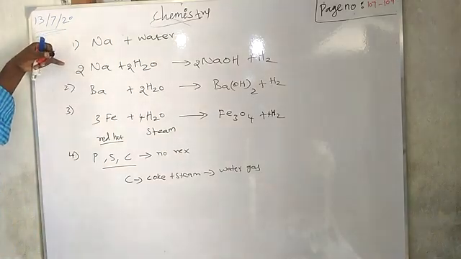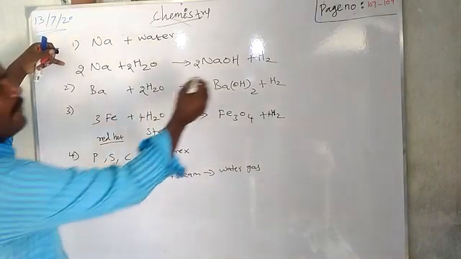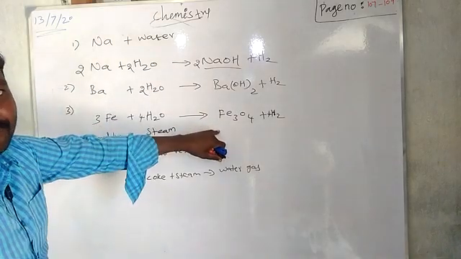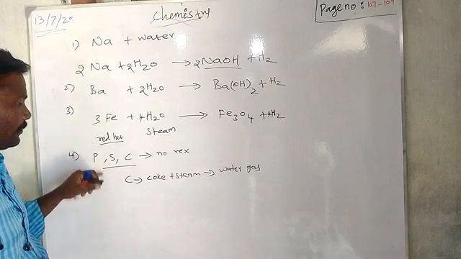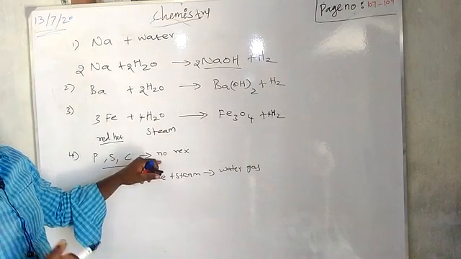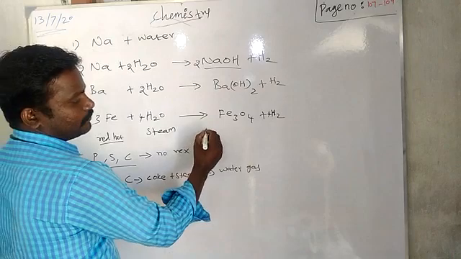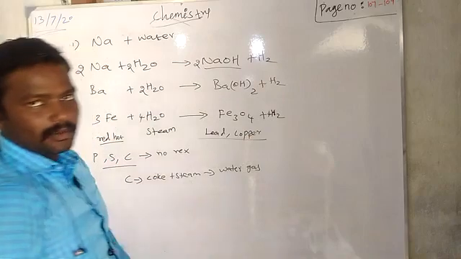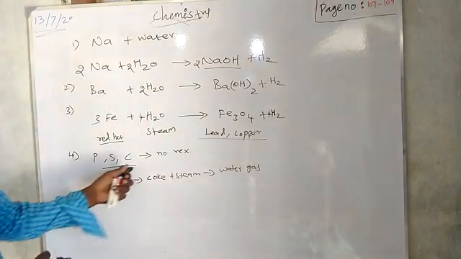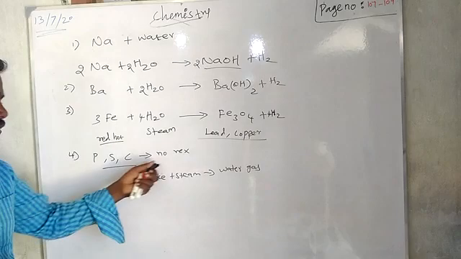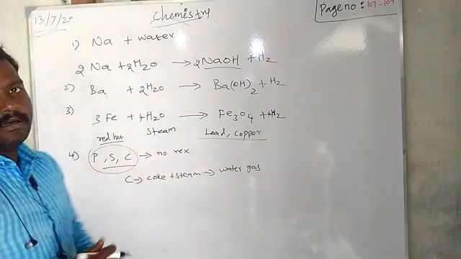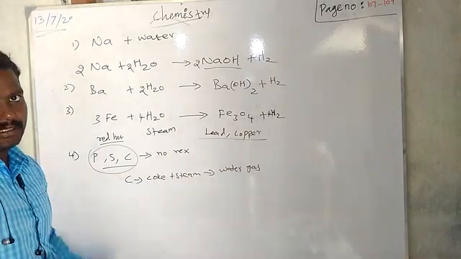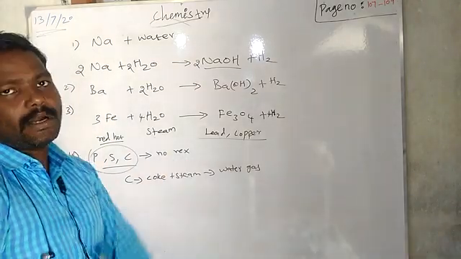So first group elements react vigorously and give a basic solution. Then the second group is less violent, and it gives only an oxide. Then non-metals don't have much reaction. Lead and copper decompose under water with white heat, right? Coke, we have to remember, usually non-metals don't react with water, but carbon has some special character, coke, right? Reacting with steam gives water gas.